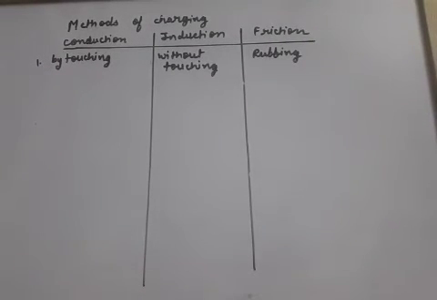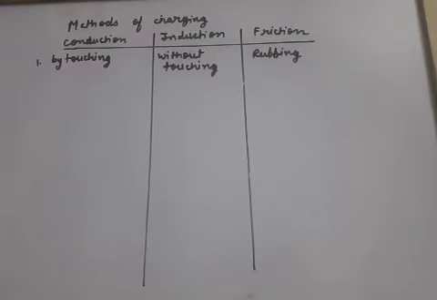Students, we will revise now the methods of charging an uncharged body. There are three techniques in which we can charge a body: conduction, induction and friction. Conduction method means by touching, induction means without touching, and friction means by rubbing the two bodies.